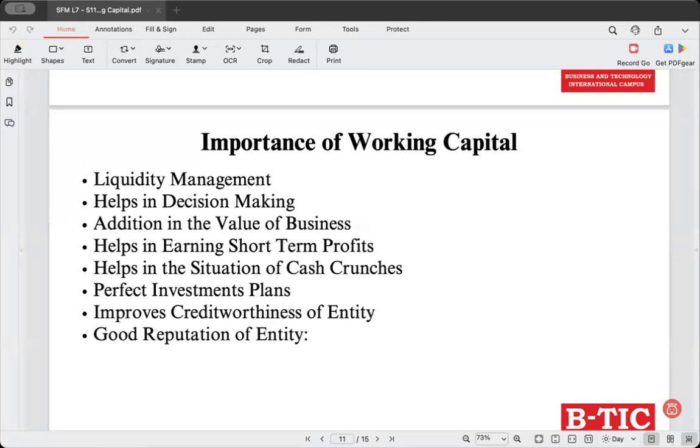Next, informed decision making. Accurate working capital data allows management to make well-informed decisions. If it is a negative working capital, they can find out, okay, why is it negative? What should be improved? What can be done to make it a positive working capital?